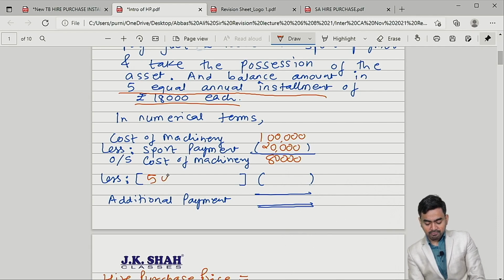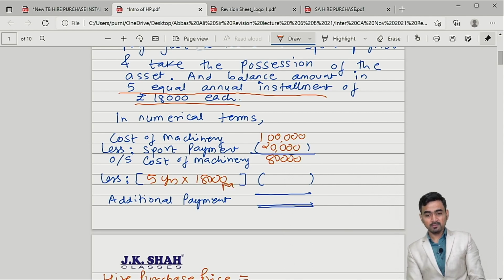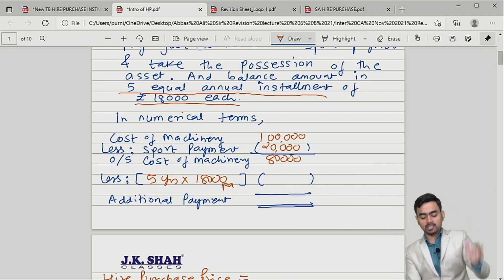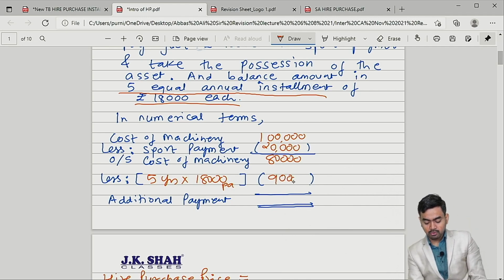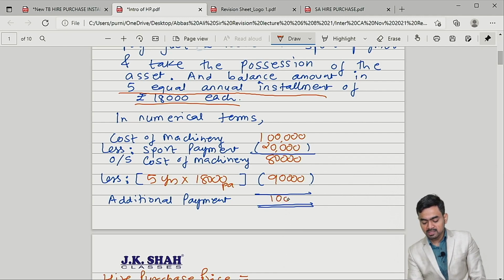So I can say 5 years, 18,000 per annum. So 18,000 into 5, 90,000. So use your brain, my dear students, and answer. For 80,000 rupees, I am paying 90,000. It means I am making some extra payment of rupees 10,000, additional payment.